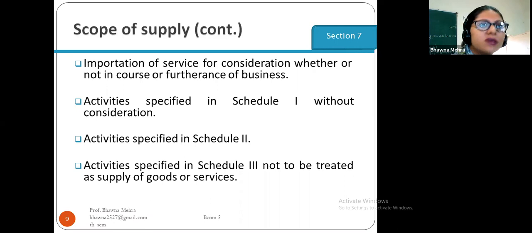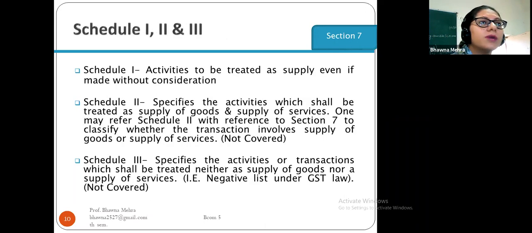Which activities are included in Schedule 3? These activities are not treated as the supply of goods and services. These are excluded from the supply of goods. Now come to the schedules. The Schedule 1 activities are to be treated as supply even if made without consideration.